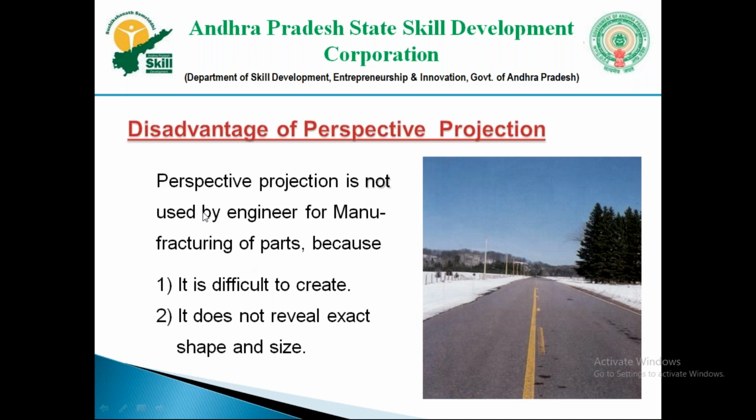So, perspective projection disadvantages. I already told you. Based on the projection line of a particular point, distance, and angle, the shape of the object will change. Here is the best example: a road. We are going to stand on the center of the road. When we stand on the center of the road, at our foot point, we can see the complete width of the road.